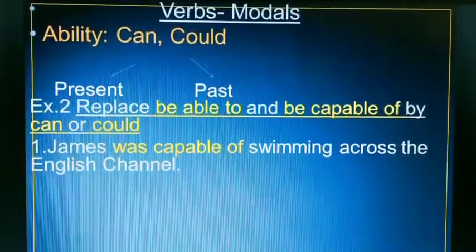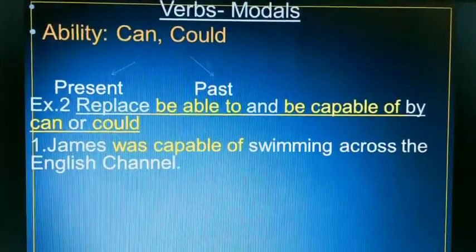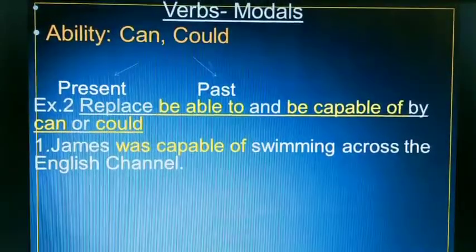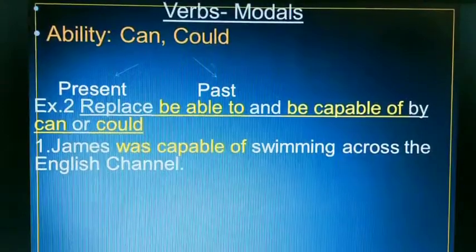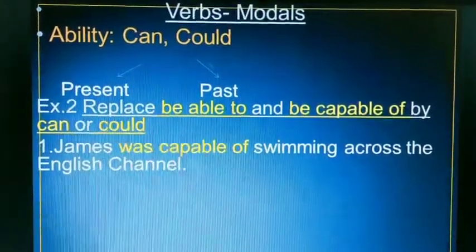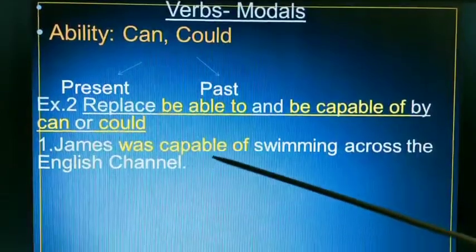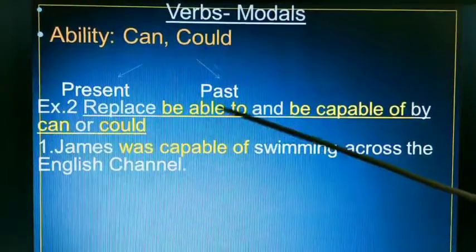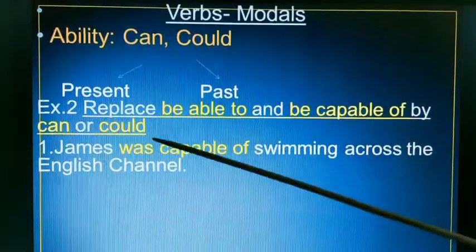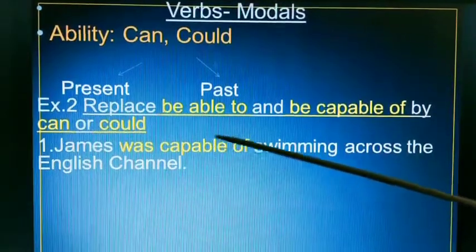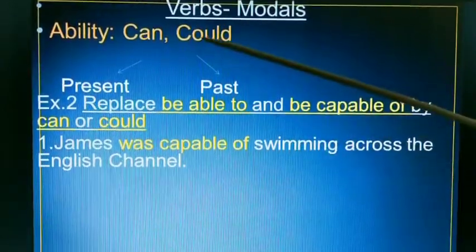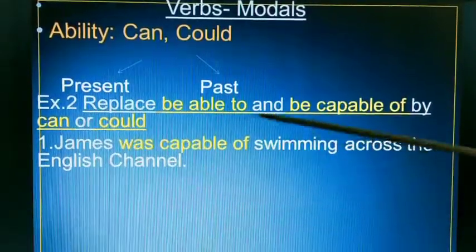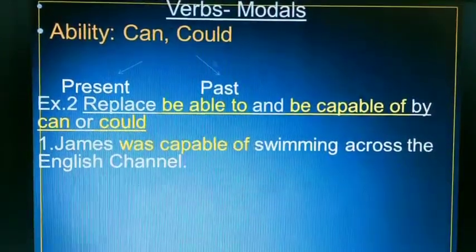In your textbook, take exercise 2. Replace be able to and be capable of by can or could. First question, James was capable of swimming across the English Channel. Here we can see was capable of happened in the past. So here could. James could swimming will not come after the modal; the first form of the verb only will come, so swim. James could swim across the English Channel.